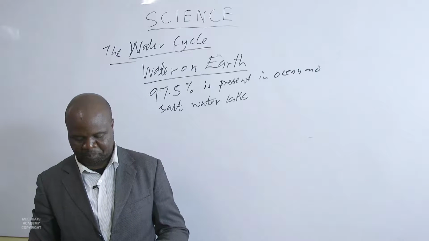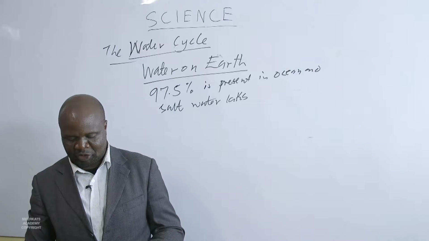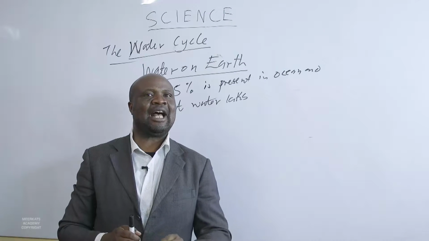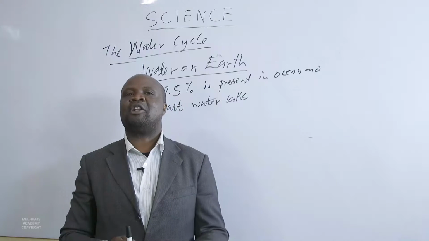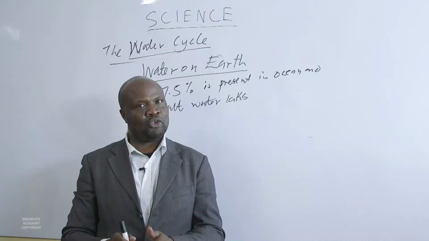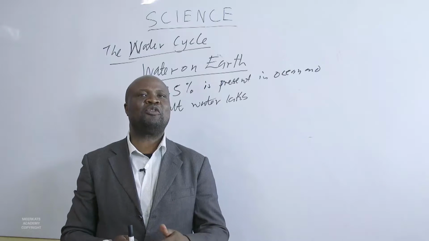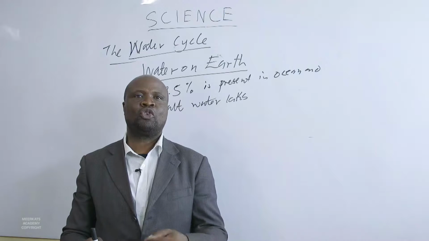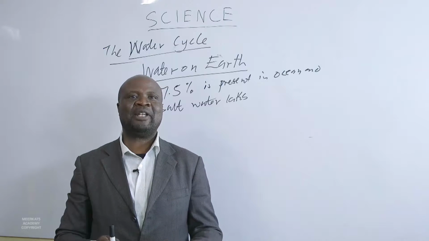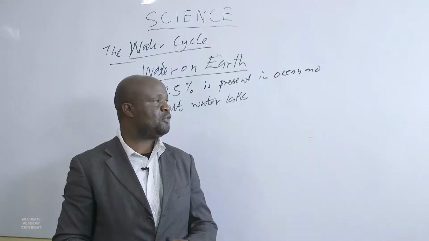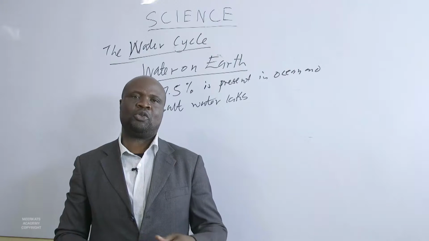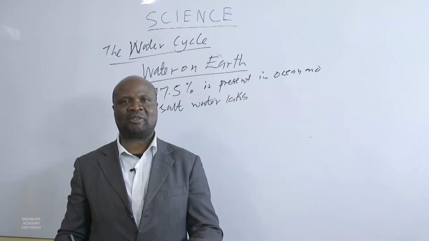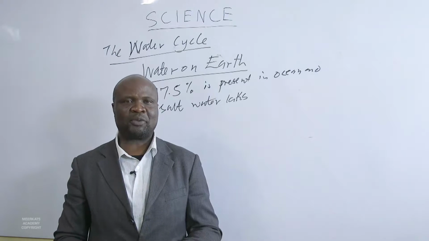Salt water is unsuitable for drinking, and it also cannot be used for a number of things. For instance, irrigation. Salt water cannot support many plants to grow. If you want to engage in irrigation, you cannot just pick water from the oceans and expect your crops to grow.